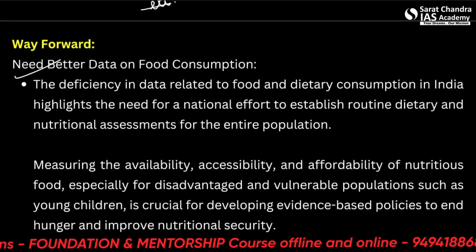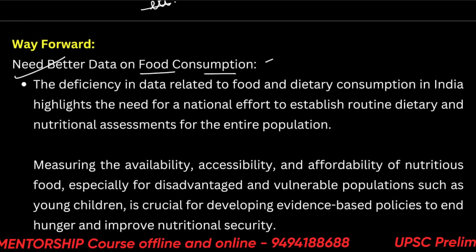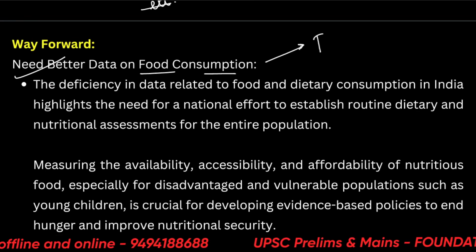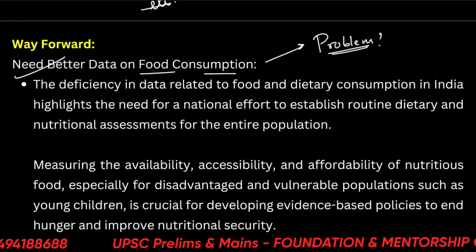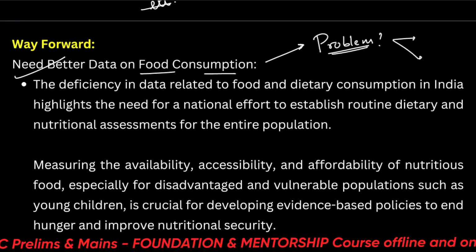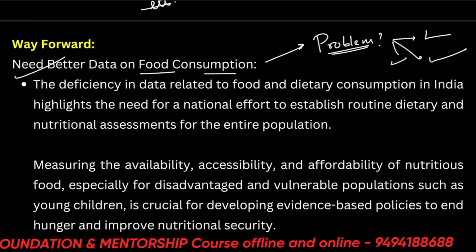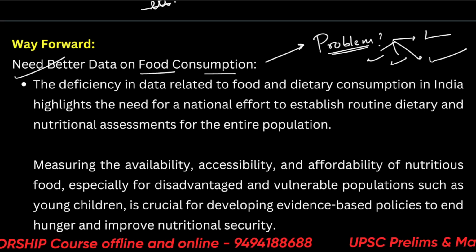So we need better data on food consumption, which we already talked about. If we want to solve a problem, the foremost thing is to understand the problem. So all the factors we talked about must be systematically understood, whether it is accessibility, affordability, systemic or synchronized problems, or policy implementation.